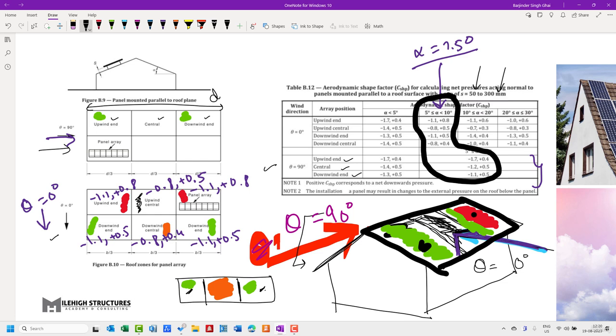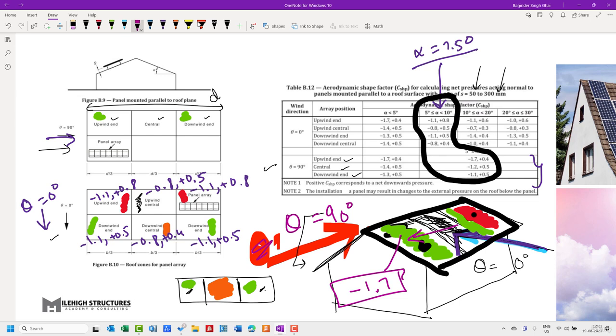Positive Cshp corresponds to net downward pressure. When Cshp is positive, it means that the wind is striking it down. And when it is negative, as in this case when wind is flowing from this particular direction, the upwind end portion experiences suction as high as minus 1.7 times. That shall get critical when we're talking about theta equal to 90, and the suction value is quite high in this particular case.